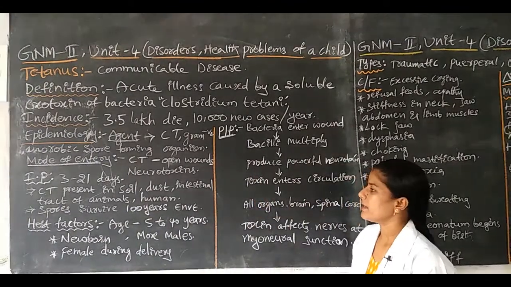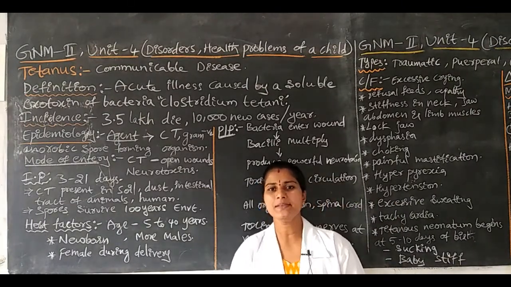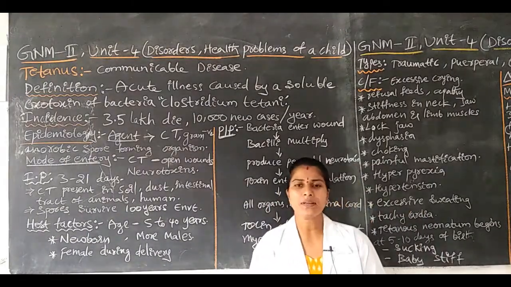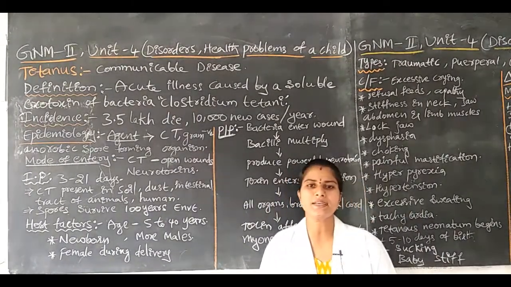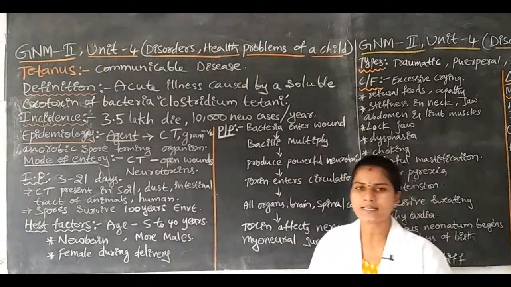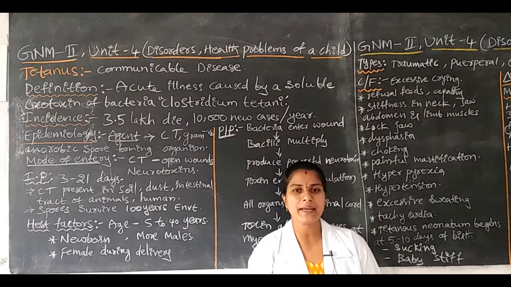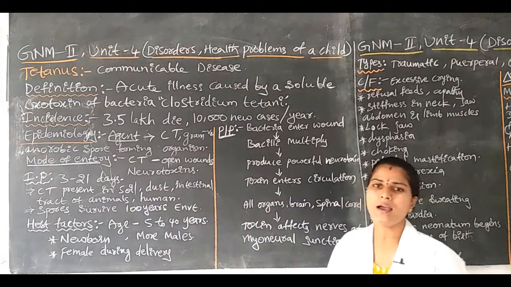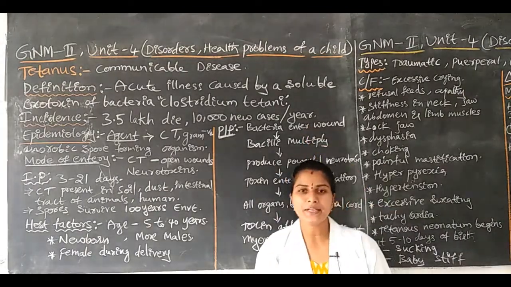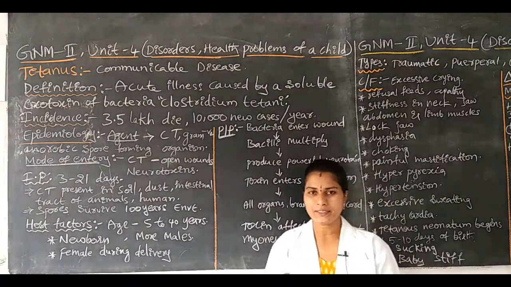Here we discuss, in this pathophysiology, what happens. What is the causative organism for tetanus? The causative organism of tetanus is Clostridium tetani. The bacteria enter the body through open wounds. Once the bacteria enter the open wounds, after entering, what do they do?